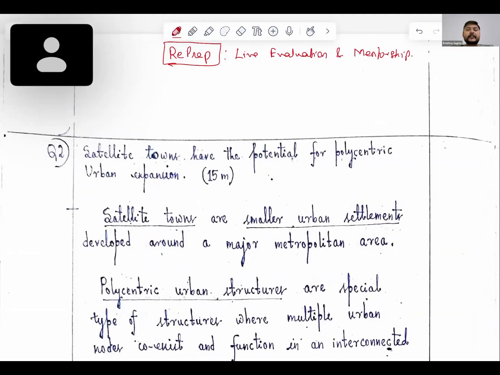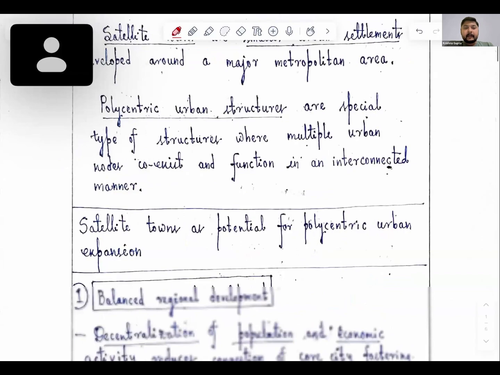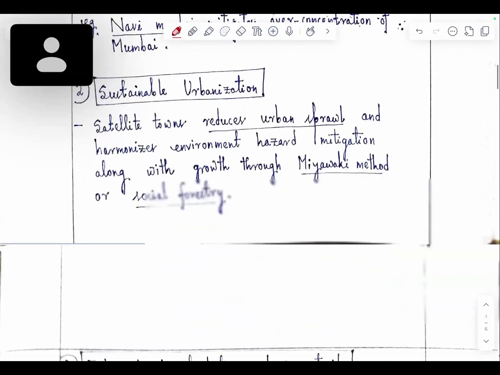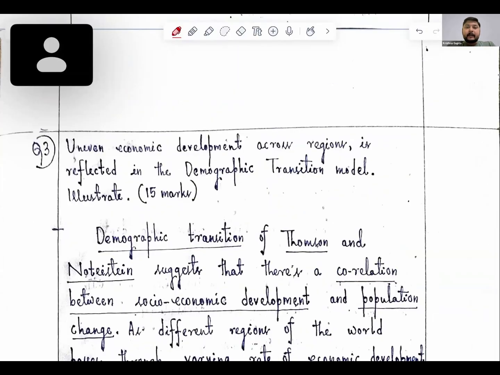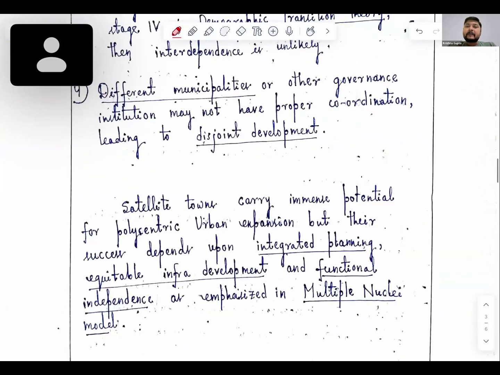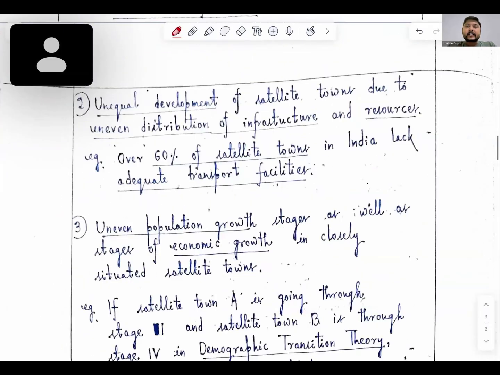Okay, so today we have Vishal with us, who has sent answers from urban geography, settlement basically, and another question from demographics, population and the demographic transition model, basically for uneven economic development. So we'll be looking at both these questions from the geographical perspective. So let's start the session.